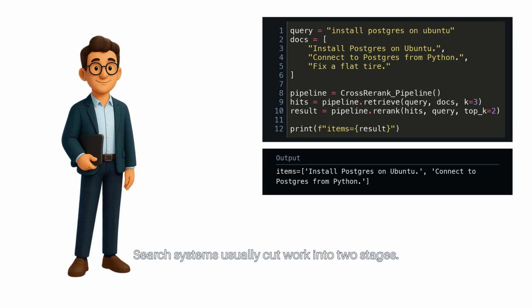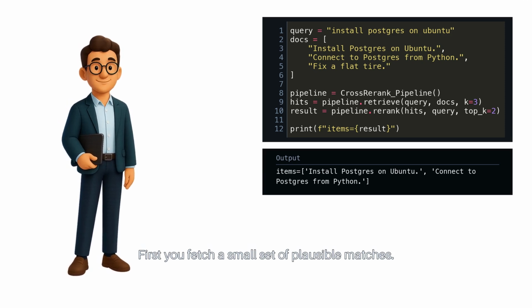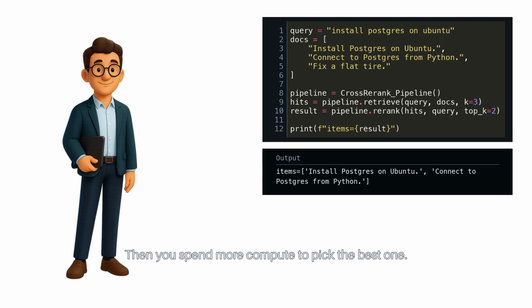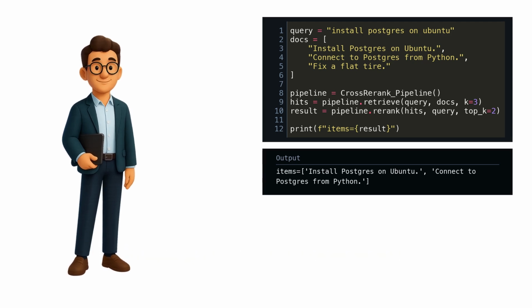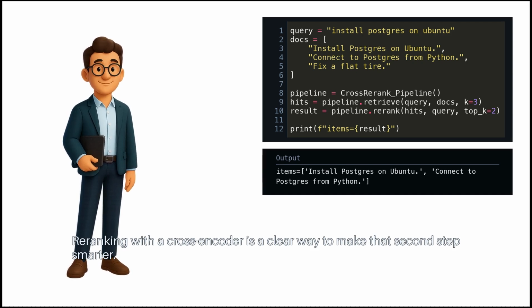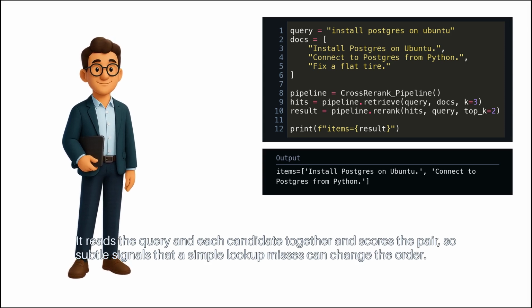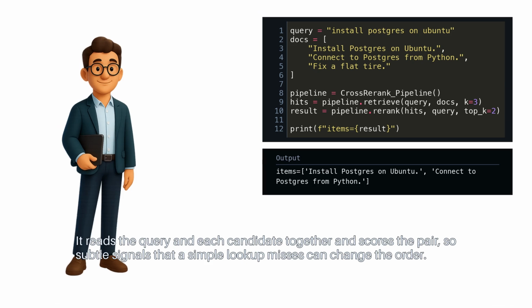Search systems usually cut work into two stages. First, you fetch a small set of plausible matches. Then, you spend more compute to pick the best one. Re-ranking with a cross-encoder is a clear way to make that second step smarter. It reads the query and each candidate together and scores the pair. So subtle signals that a simple lookup misses can change the order.